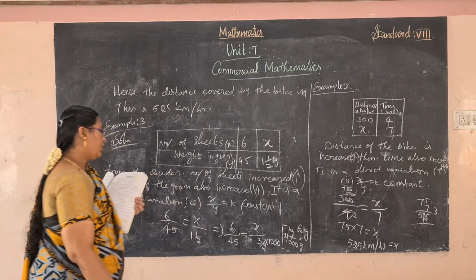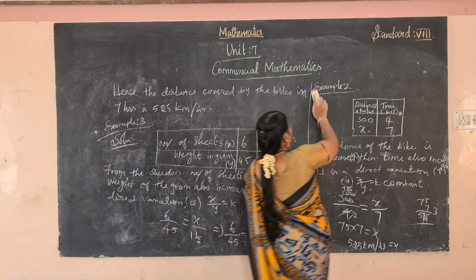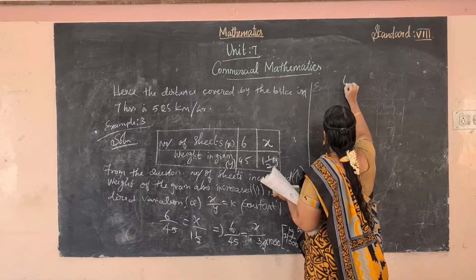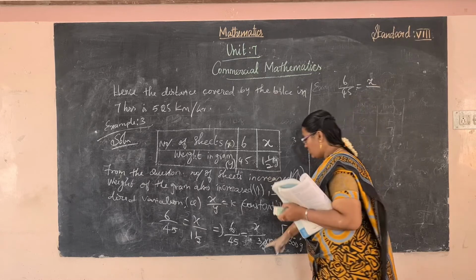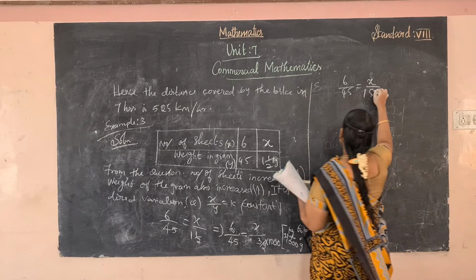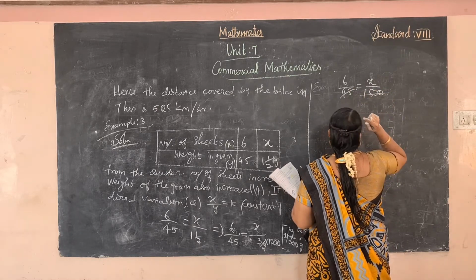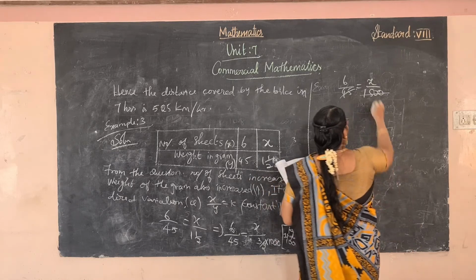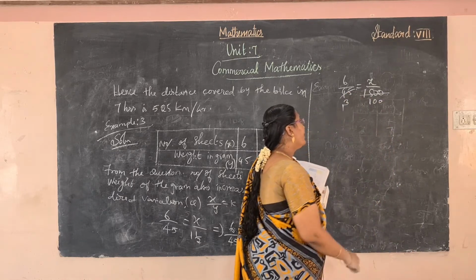Okay, 1 kilogram is equal to 1000 gram. 6 by 45 is equal to x by 3000 by 2. 3000 we have divided by 2, 1500. Now it cancels. 15 tables, right? 15 ones are here, 15 threes are 45.